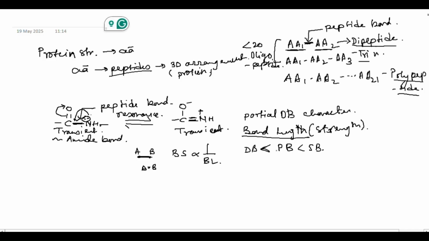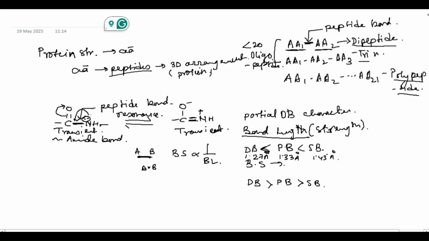So if the peptide bond has a bond length greater than double bond and less than single bond, their bond strength would have just the opposite order, that is double bond greater than peptide bond greater than single bond. The bond length of double bond is 1.27 angstrom, this is 1.33 angstrom, and this is 1.45 angstrom.